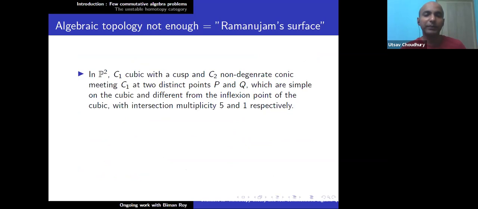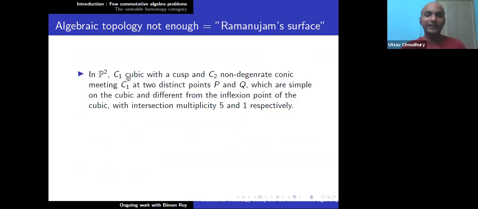So now in P2, algebraic topology is not enough. In the case of surfaces, this is the first example of a surface. Of course, Ramanujam wrote this really influential paper, one of the most beautiful papers I have ever read, Ramanujam's characterization of C2. There he gave an example of a surface which is topologically contractible but not isomorphic to C2. Isomorphic in the sense that it is not polynomially isomorphic to C2, that is, it is not isomorphic as algebraic varieties.